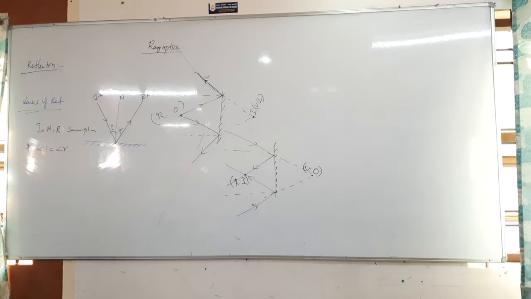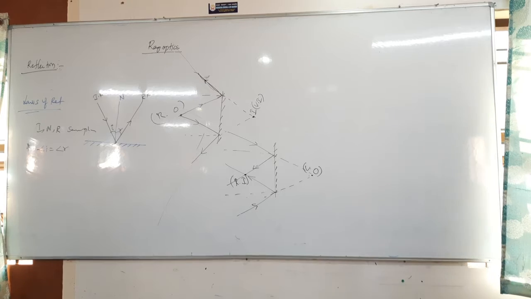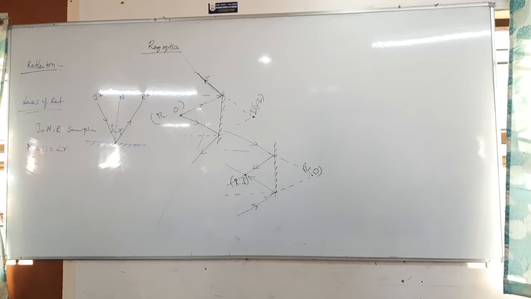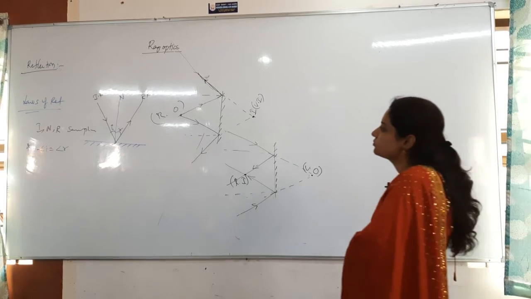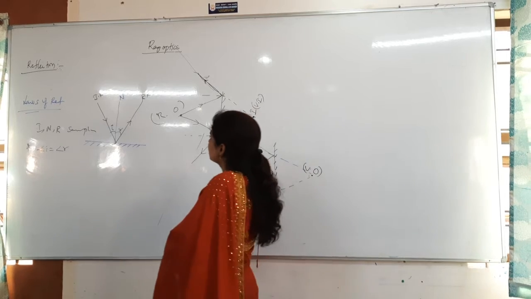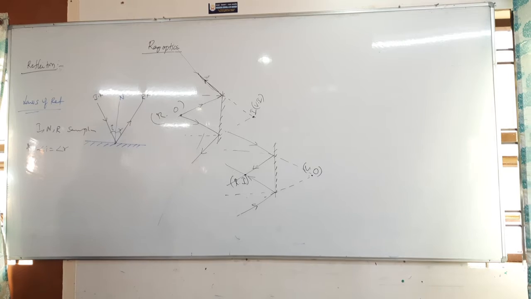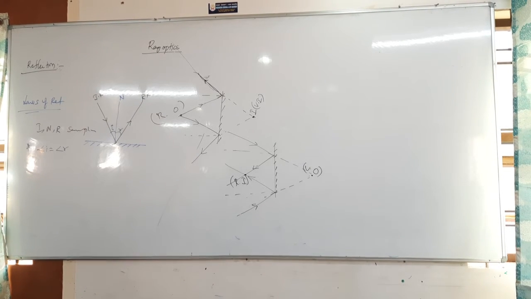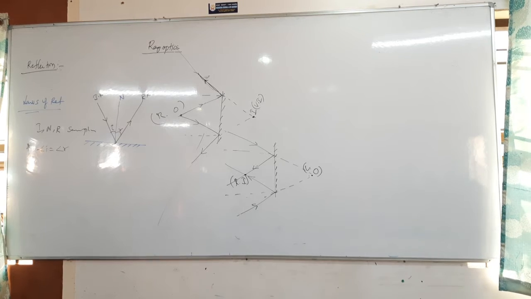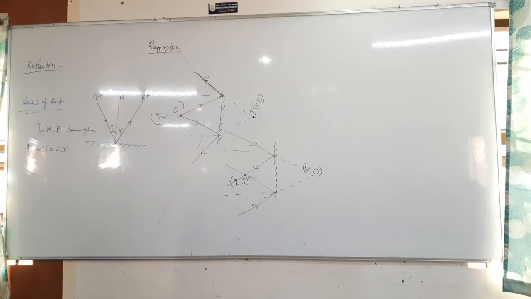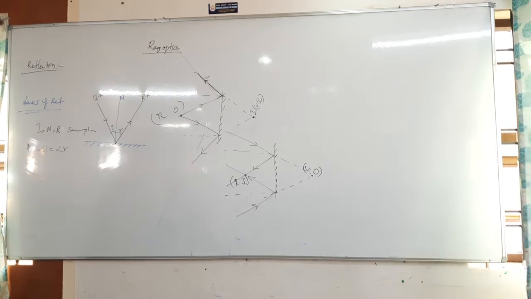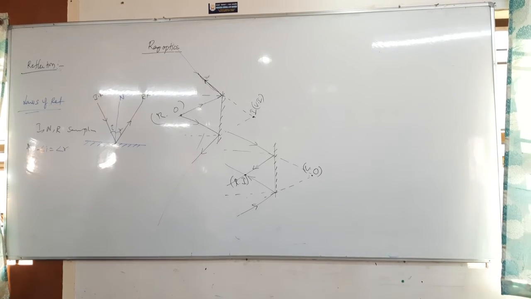Real object: the point of intersection of the real rays.